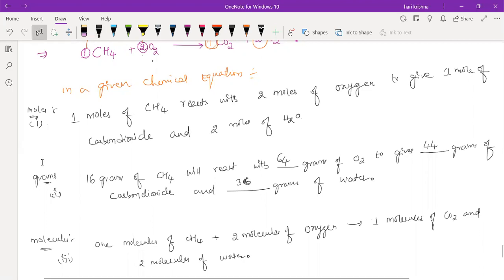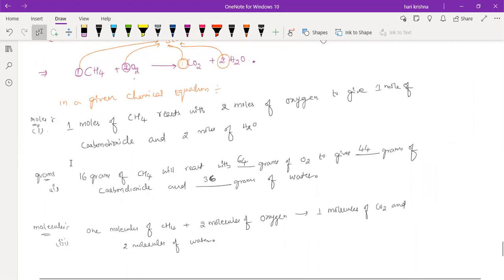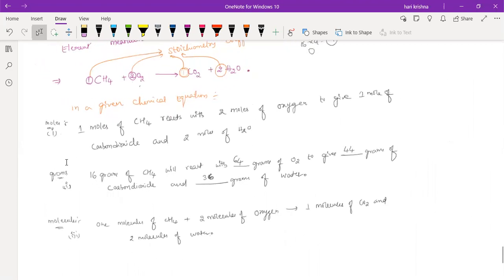Then what about in terms of volume? In terms of volume, what will we write? Can you see here if I write here?